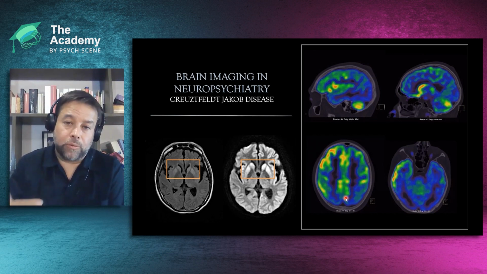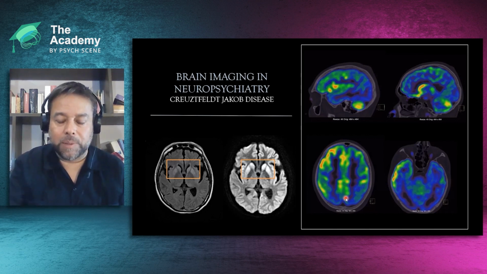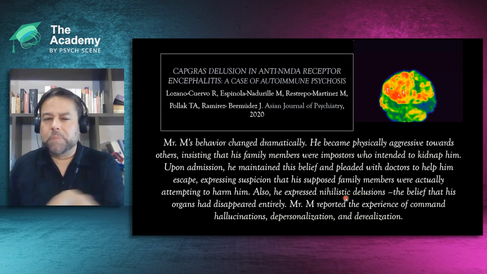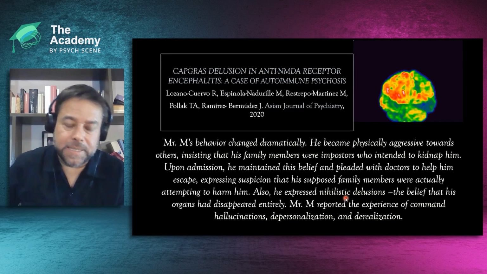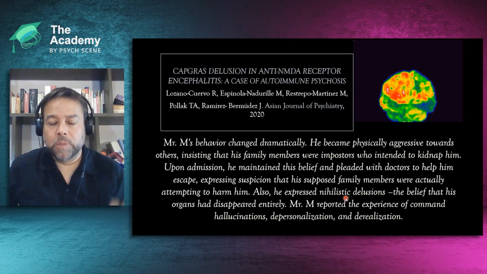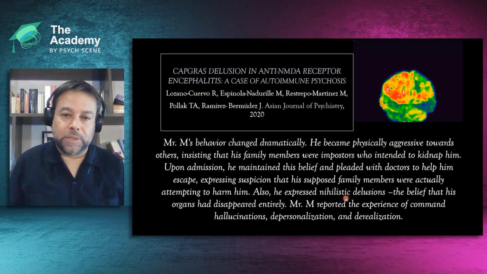This is a woman with a rapidly progressive dementia, and we can see severe hypometabolism in the molecular imaging, but the most specific signs appear in the MRI, in this case at the level of the striatum. We can see a hyperintense signal in the caudate and the putamen parts of the striatum. Now, this is moving into psychosis.